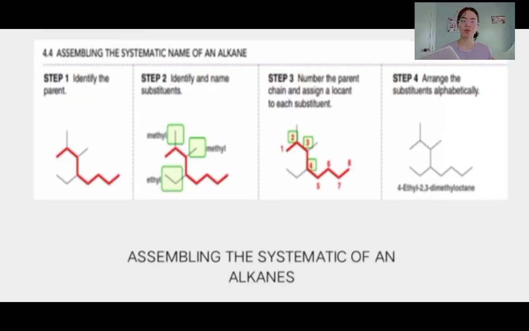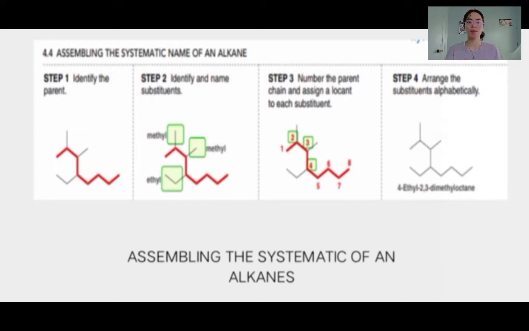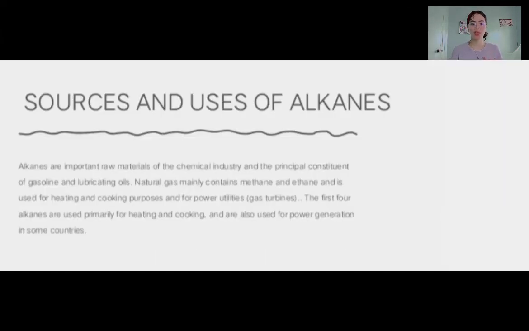So here is an example of assembling the systematic name of an alkane. First step, identify the parent, identify the named substituent, number the parent chain, and assign a locant to each substituent. Arrange the substituents alphabetically. Next is the sources and uses of alkanes.